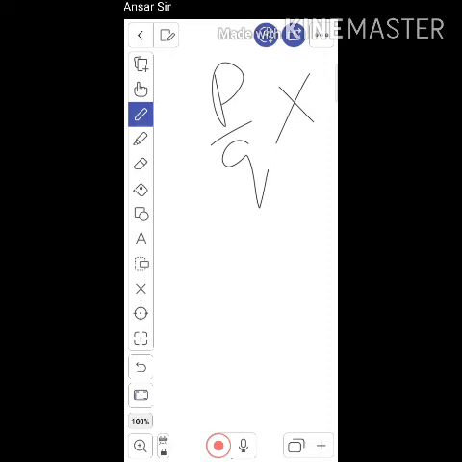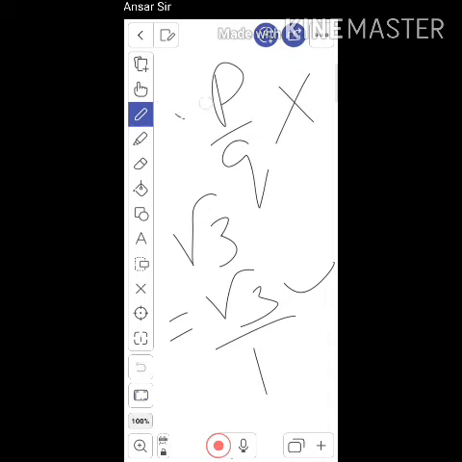This is the condition. Now for example, an irrational number root 3. Students see, I can write root 3 by 1. Yes, so it is in the P by Q form. But the condition is what? P and Q are integers and Q is not equal to 0. So here Q is not equal to 0, condition satisfied.